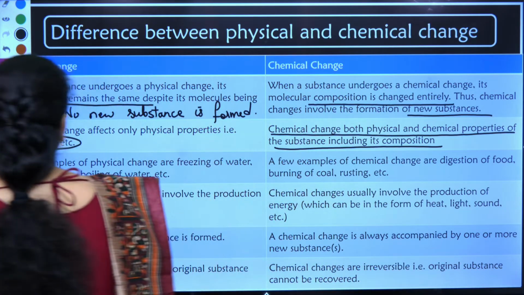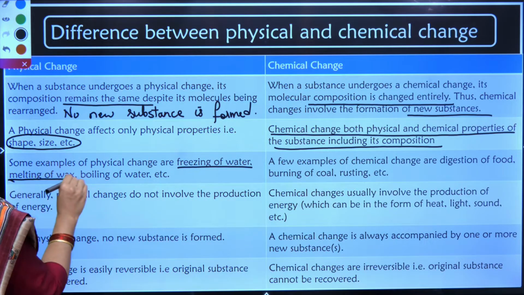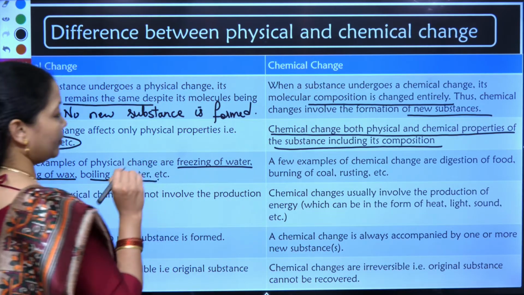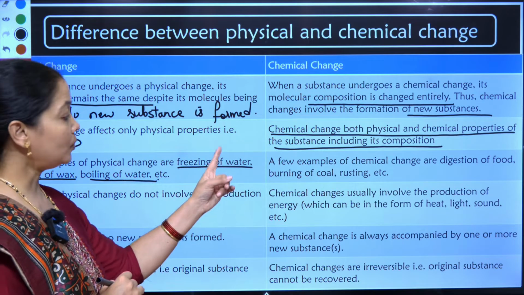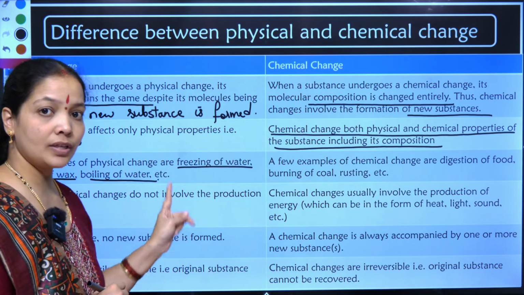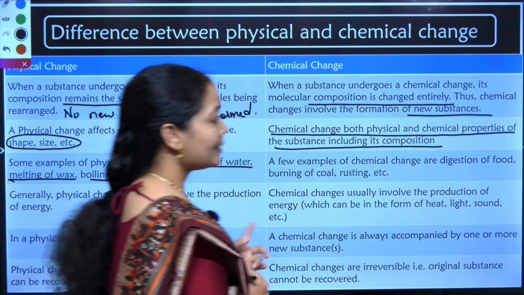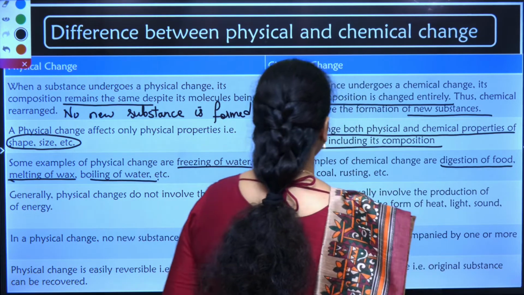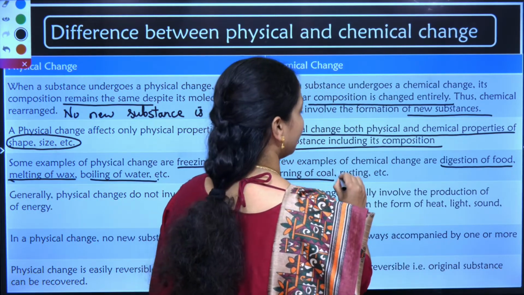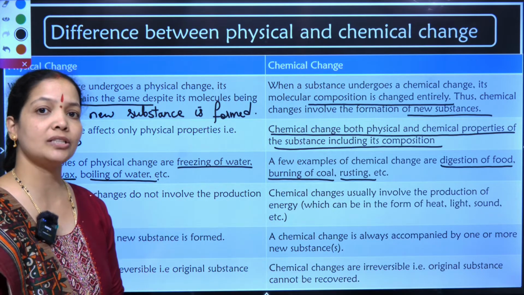So, what are the examples? Freezing of water, melting of wax, boiling of water. Here I can make out that there is no new substance formed. Only the physical appearance of the substances is changing, therefore it's a physical change. Examples of chemical change are digestion of food, burning of coal, rusting. Very beautiful example. I told you respiration is also a form of chemical change.